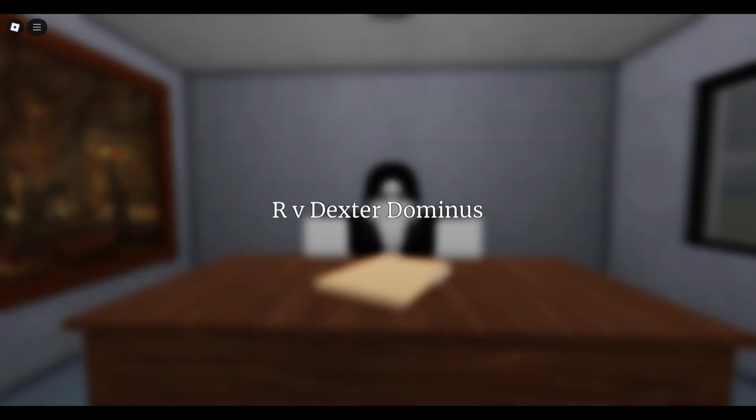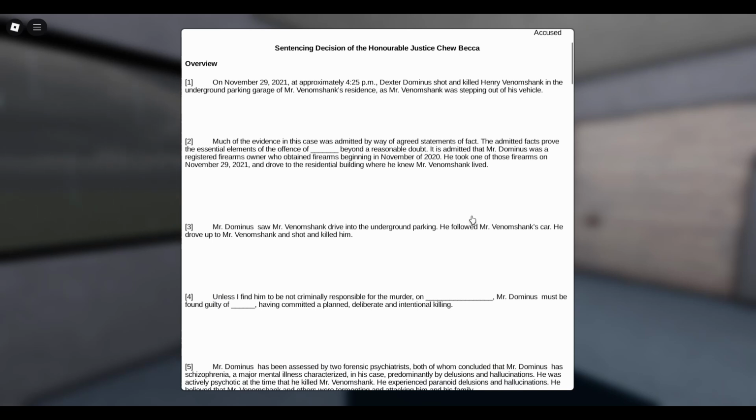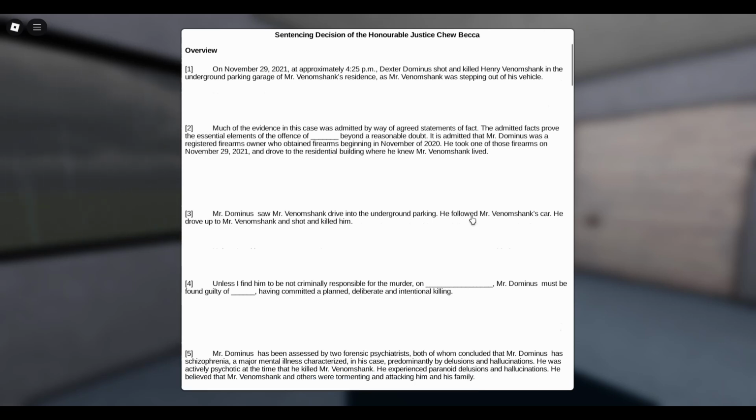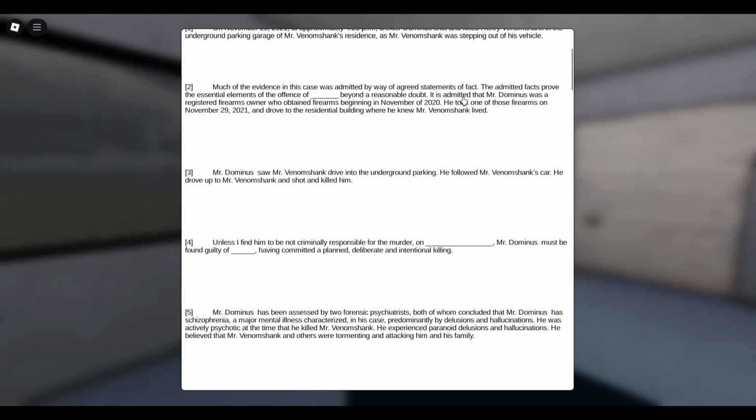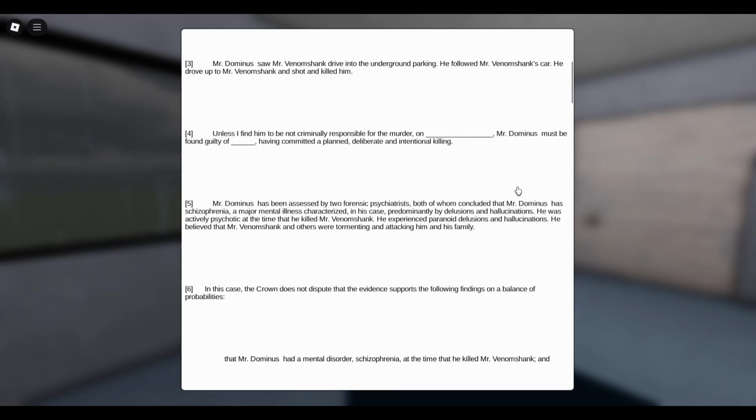R v. Dexter Dominus. On November 29, 2021, at approximately 4:25 p.m., Dexter Dominus shot and killed Henry Venom Shank in the underground parking garage of Mr. Venom Shank's residence as Mr. Venom Shank was stepping out of his vehicle. Mr. Dominus was able to have guns, he had a firearms license, and he used this to kill someone. Mr. Dominus saw Mr. Venom Shank drive into the underground parking. He followed Mr. Venom Shank's car. He drove up to Mr. Venom Shank and shot and killed him.